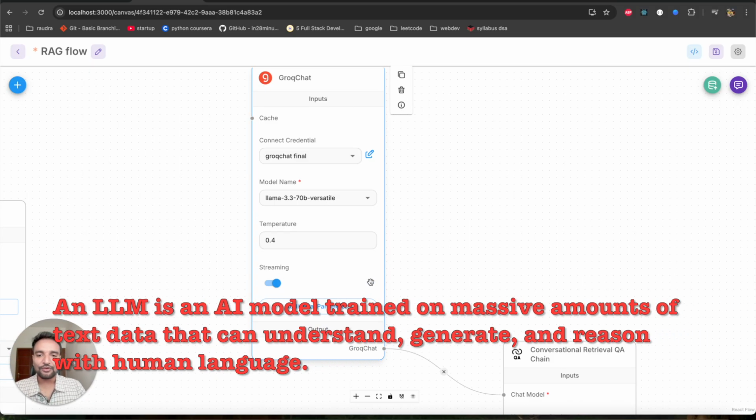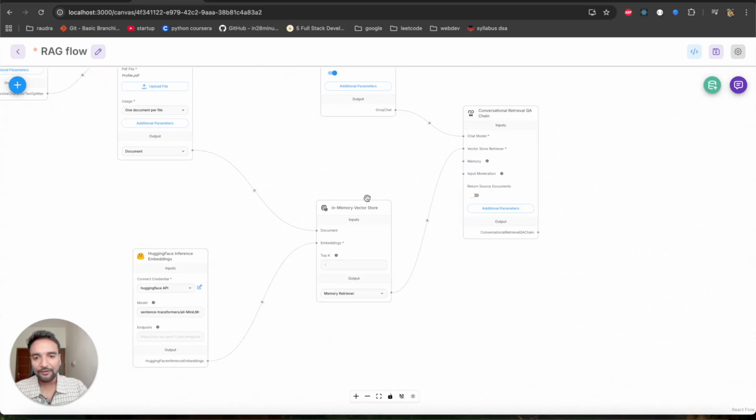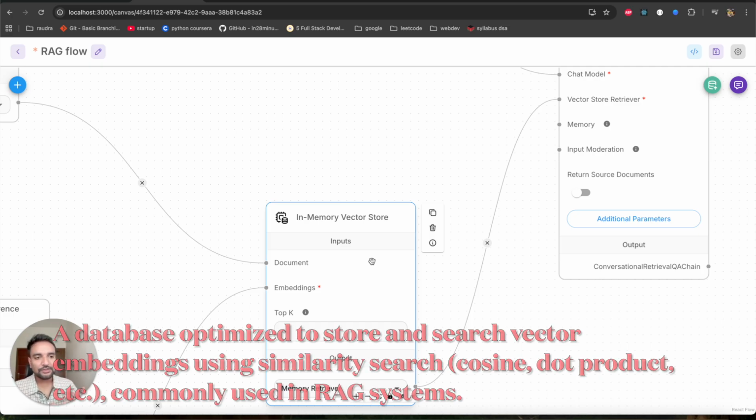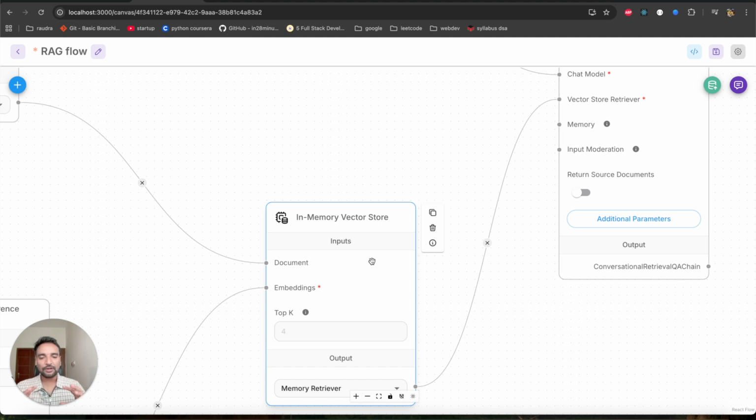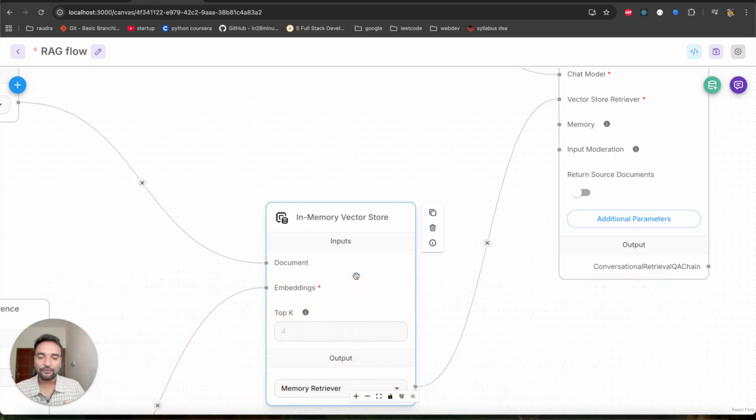Now of course, we have an LLM, but the LLM doesn't know about us, right? So for that we also need something called a vector database. I'm using an in-memory vector database. Whatever external additional information or context you want to give to the LLM, you store it in the vector database, and this information is stored as embeddings. Those embeddings are multi-dimensional in nature, and the LLM finds it very fast to scan and get the required information.